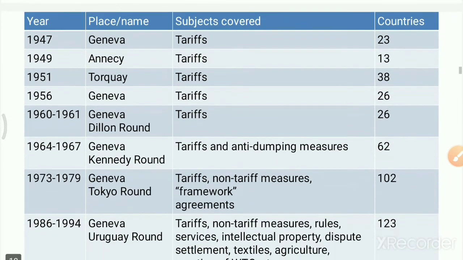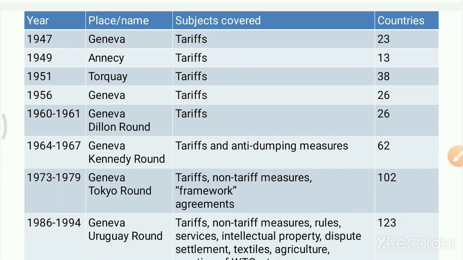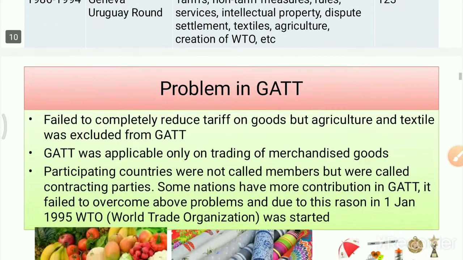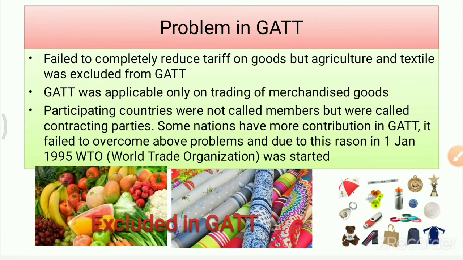This is the summary of all the rounds. The first round took place in 1947, and the last round took place at Geneva, known as the Uruguay round, and it led to the formation of this WTO, that is World Trade Organization, the youngest organization of all, due to which nowadays there is a tremendous liberalization in trade.